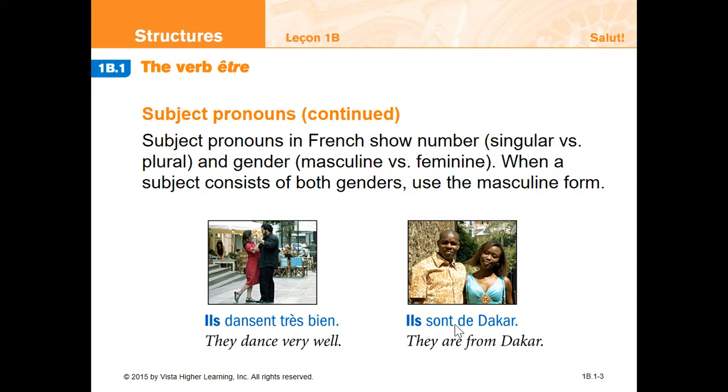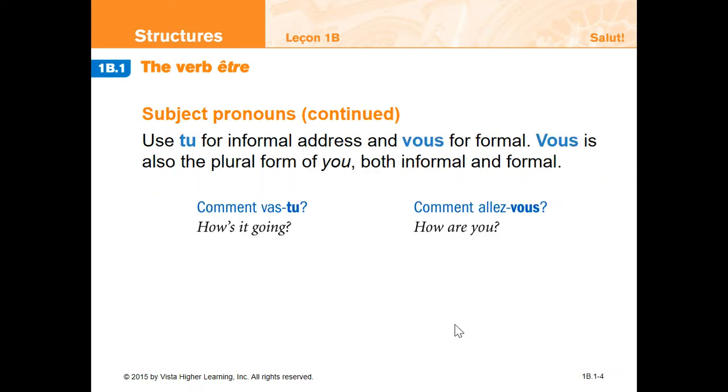So if you look at these particular pictures, you have "ils dansent très bien," they. "Ils sont de Dakar," they. We're using the masculine here because no matter who is in the "ils" group, if there's one male, it automatically defaults to the masculine. We use "tu" and "vous" in different situations, okay?